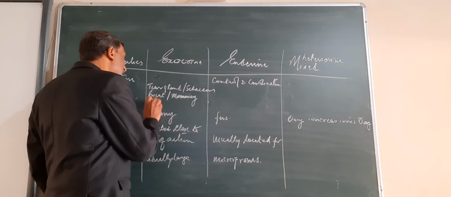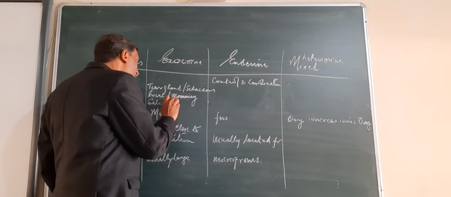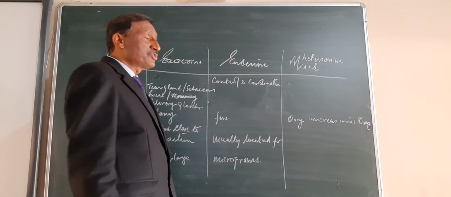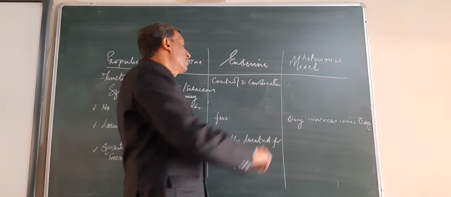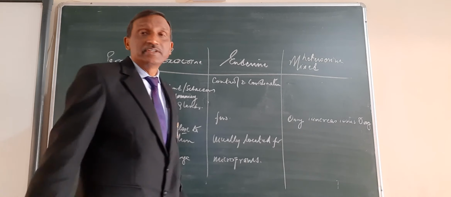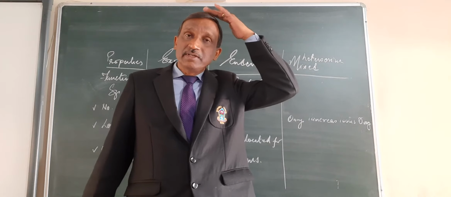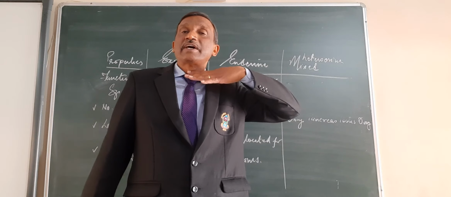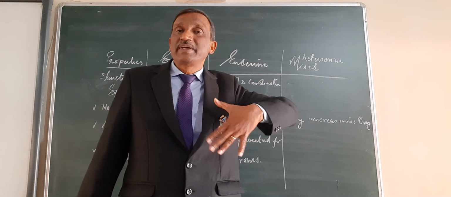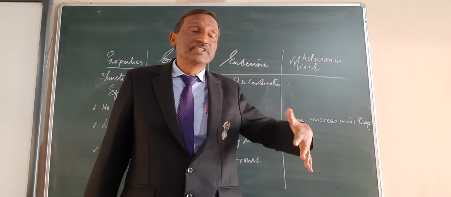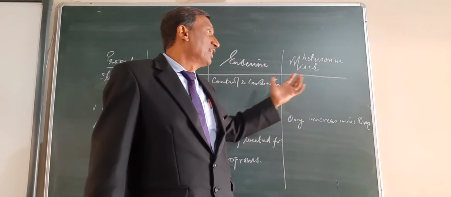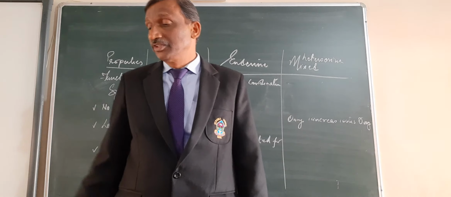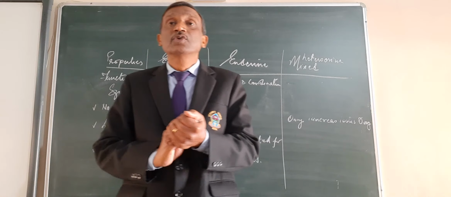Then the salivary glands and all the digestive glands. Under endocrine, which ones come? We have studied in this chapter from the hypothalamus to pituitary to thyroid, parathyroid, thymus, to pancreas, testes and ovaries. And if we talk separately about the mixed ones, there you had already seen the names of these three. So that is the table of difference that you learn.